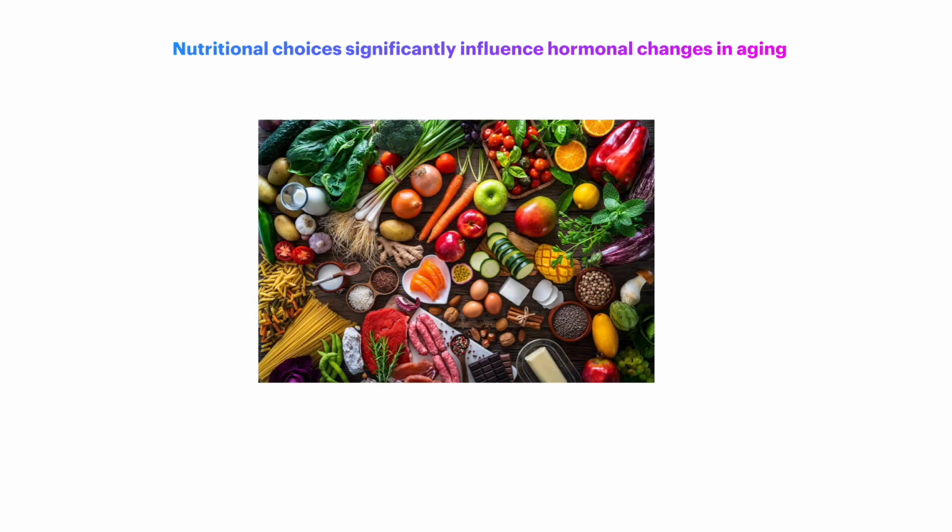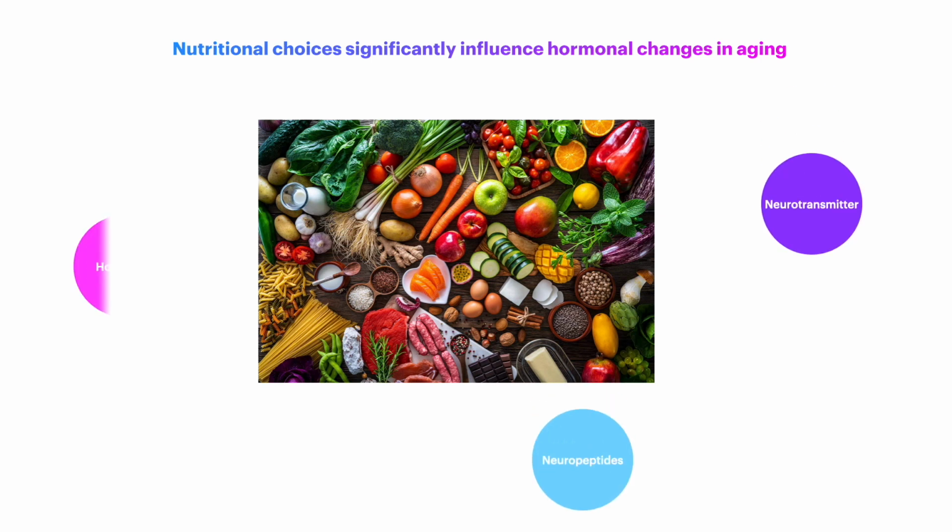Nutritional choices significantly influence hormonal changes in aging, impacting food intake, neurotransmitters, neuropeptides, and hormones, underscoring the need for accurate assessments of physiological or hormonal correlates.